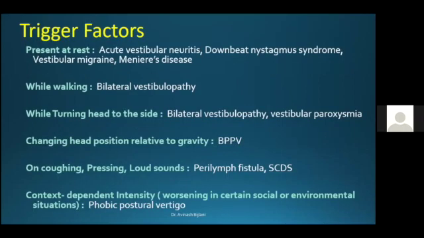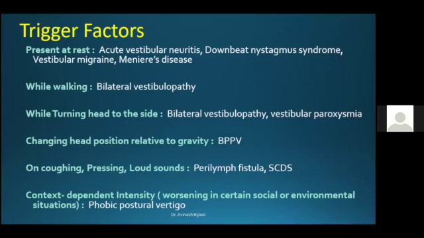Now coming to trigger factors. Is the vertigo present at rest? Your diagnosis could be any of these. If the visit is the first visit, or rather the attack is the first ever attack, you will also include vestibular migraine, Meniere's disease, or a downbeat nystagmus syndrome, along with the more common diagnosis that you would think of, that is an acute vestibular neuritis.